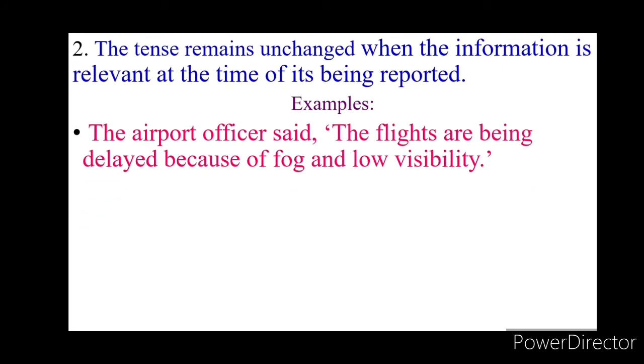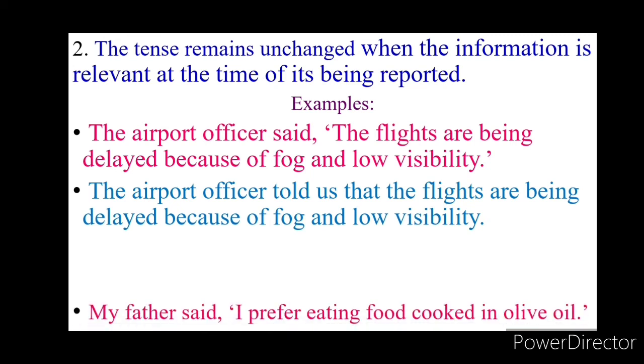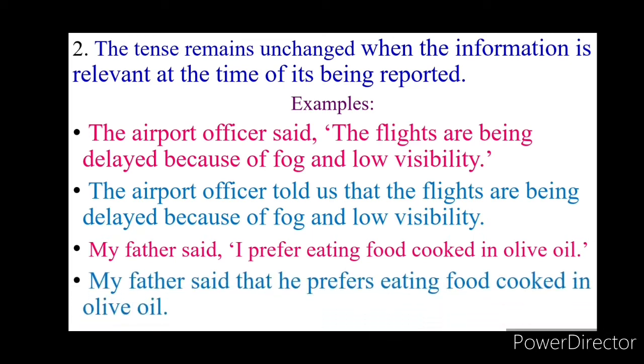Examples: The airport officer said, "The flights are being delayed because of fog and low visibility." In indirect speech: The airport officer told us that the flights are being delayed because of fog and low visibility. Another example: My father said, "I prefer eating food cooked in olive oil." In indirect speech: My father said that he prefers eating food cooked in olive oil.